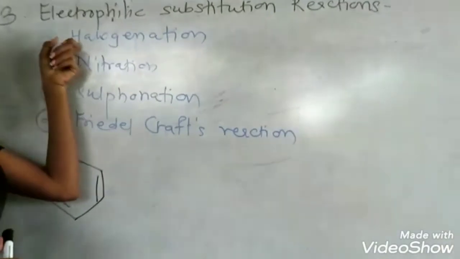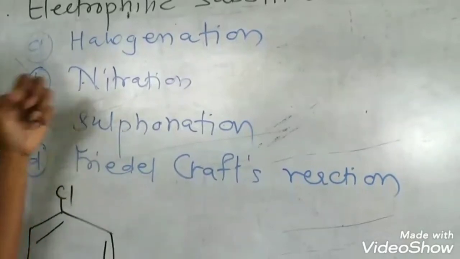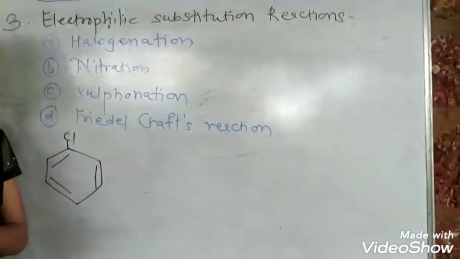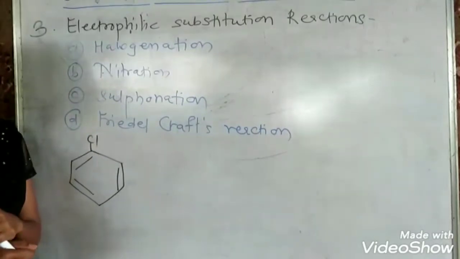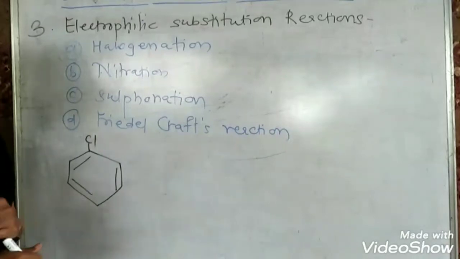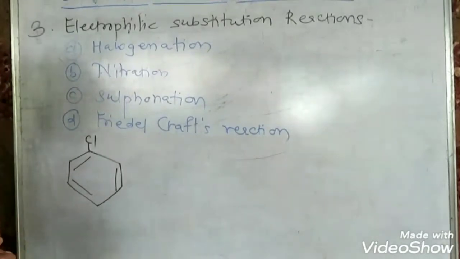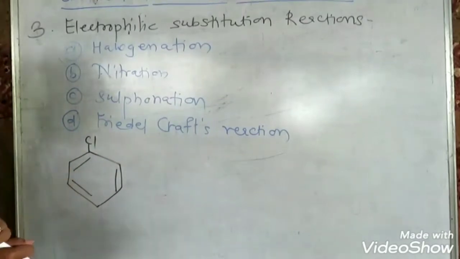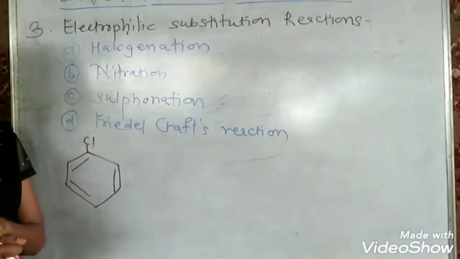First one is halogenation, in which hydrogen from the ring is replaced by halogen. The second reaction is nitration, the replacement of hydrogen from the ring by the NO2 group, which is the nitro group. Third is sulfonation, when hydrogen from the ring is replaced by the sulfonic acid group, SO3H. And the fourth, which is a name reaction, when hydrogen from the ring is replaced by an alkyl or acyl group, is called Friedel-Crafts alkylation or acylation. We are going to discuss all the electrophilic substitution reactions one by one.